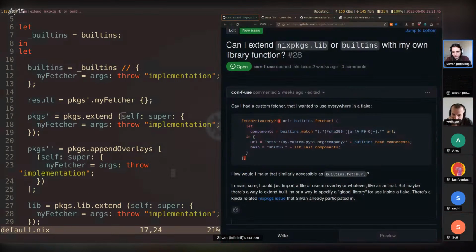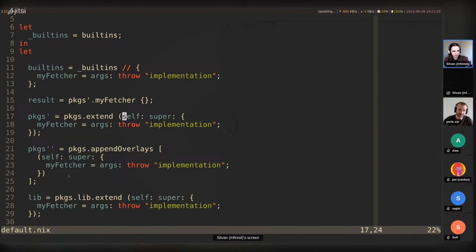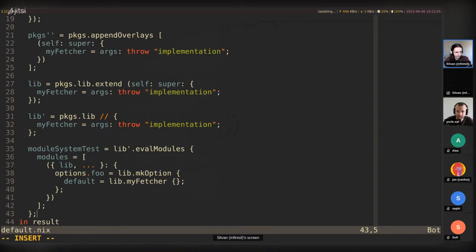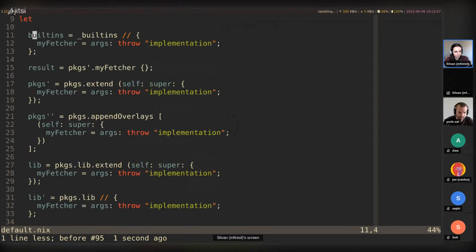Yeah, maybe just a brief note about overlays. There's some confusion about when you should use self and super or final/prev. My rule of thumb for this, I think it's the correct way of doing this, is to use super when you're overriding that thing.